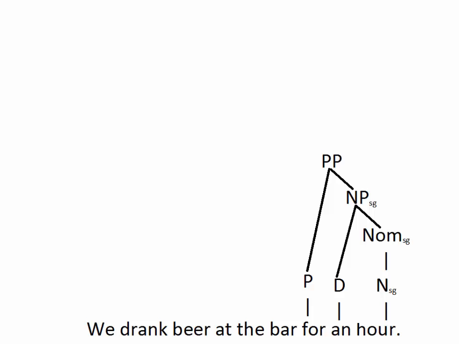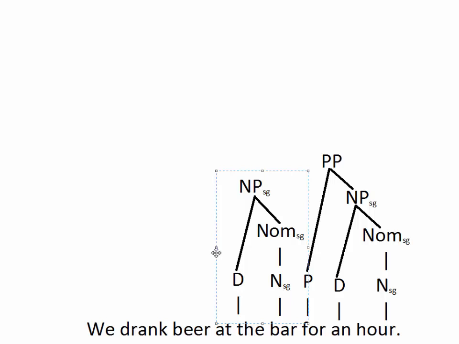Then we also have at the bar. Again, it has a noun phrase complement or object for the preposition. The preposition is at, and we can combine those two things to make the prepositional phrase at the bar.